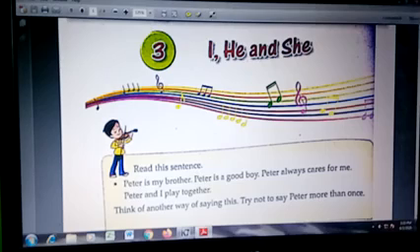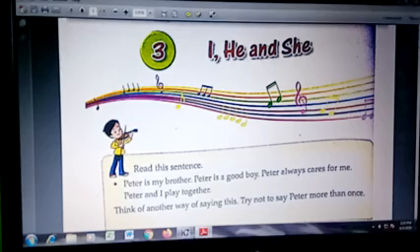Today I am going to teach you chapter 3 from your English language book, and the name of the chapter is I, He and She. I, he, she, they are called pronouns. I will discuss them one by one.